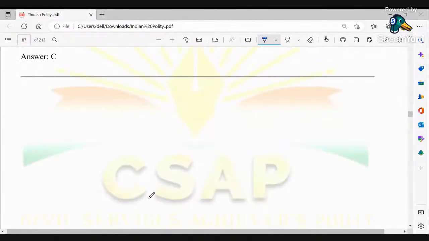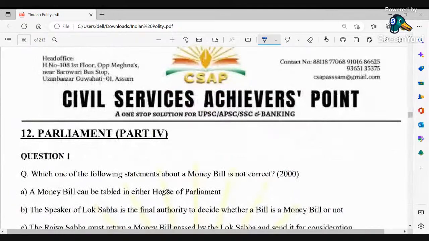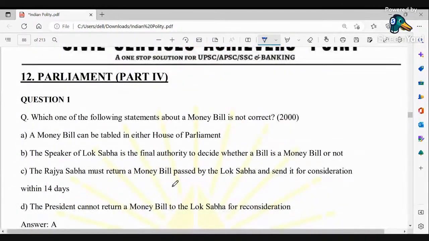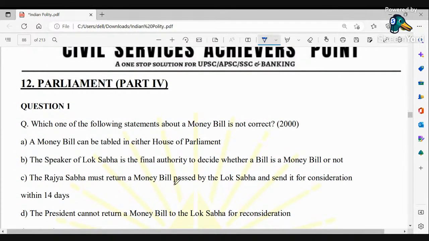Next, coming to the Parliament now, which one of the following statements about a money bill is not correct? A money bill can be tabled in either house of the Parliament. The Speaker of Lok Sabha is the final authority to decide whether a bill is a money bill or not. Rajya Sabha must return a money bill passed by the Lok Sabha and send it for reconsideration within 14 days. The President can return a money bill to the Lok Sabha for reconsideration.